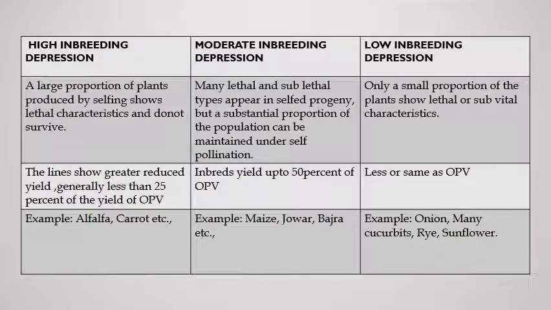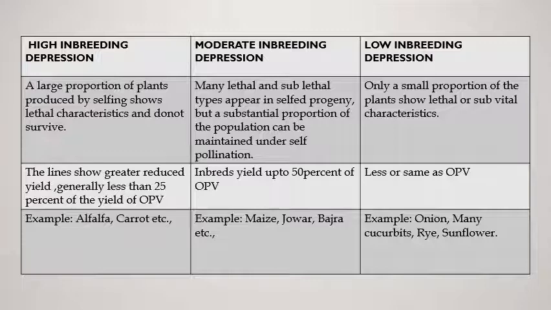Next is high inbreeding depression, moderate inbreeding depression and low inbreeding depression. High inbreeding depression. A large population of plants produced by selfing shows lethal characteristics and does not survive. So, such lines will show a greater reduction in yield, which is less than 25% of the yield of the open pollinated variety from which they are derived. Examples: alfalfa, carrot.